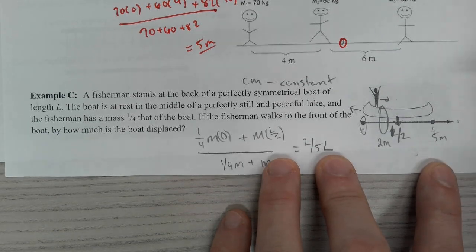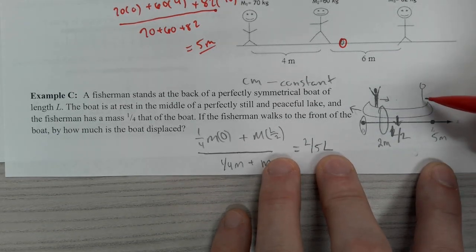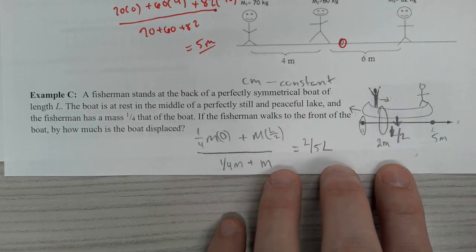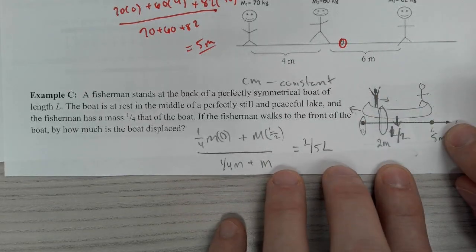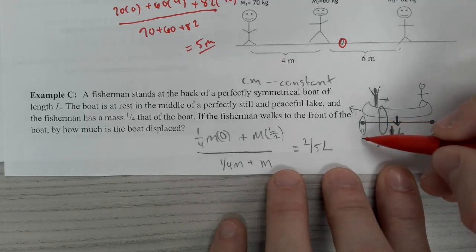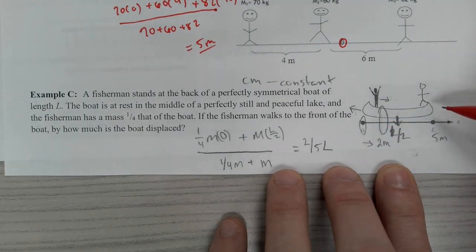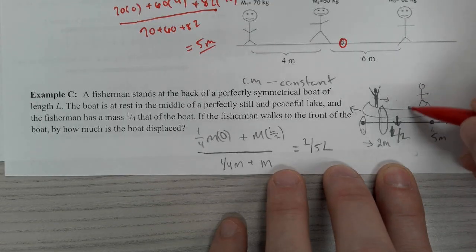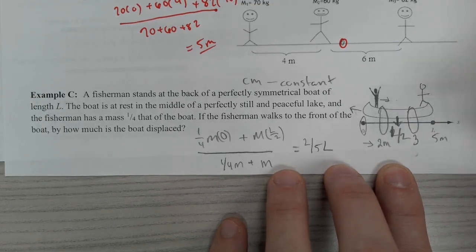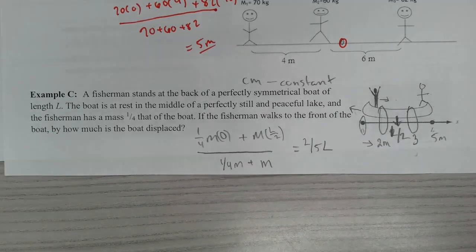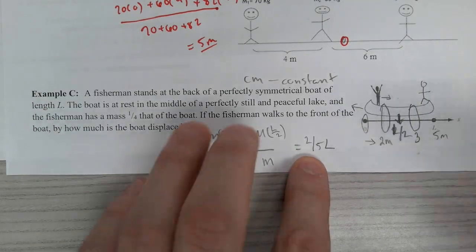That's the hard part. So let's just assume that he makes it over here, and let's just assume that he doesn't fall. And if we did the center of mass again, we already learned that the center of mass here was 2 meters to the right. Well, if he's on the far right side, where's the center of mass going to be? 2 meters to the left, which in terms of the boat would be at the 3-meter spot, correct? Okay, well, that's not good, because the center of mass needs to be at the 2-meter spot.